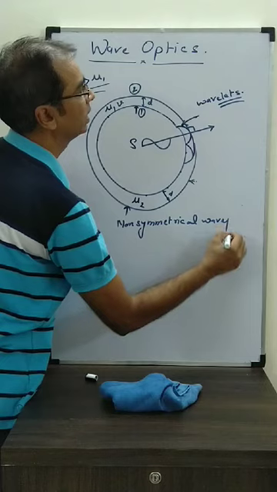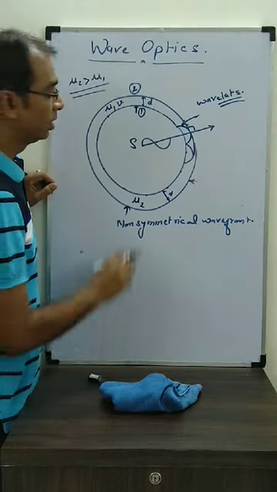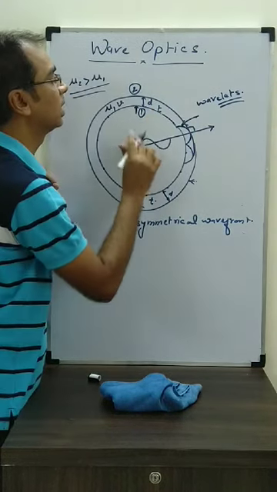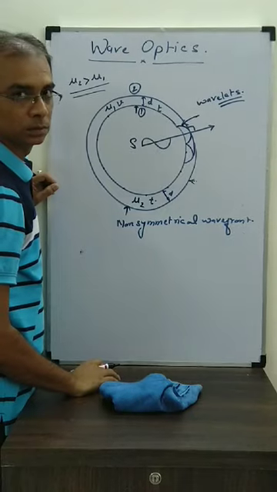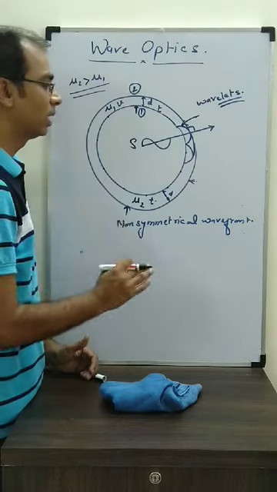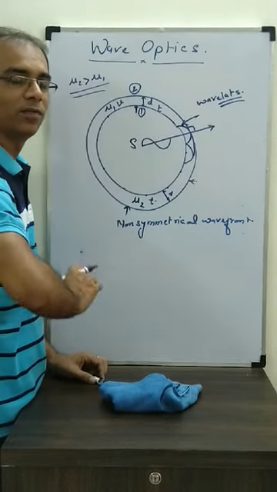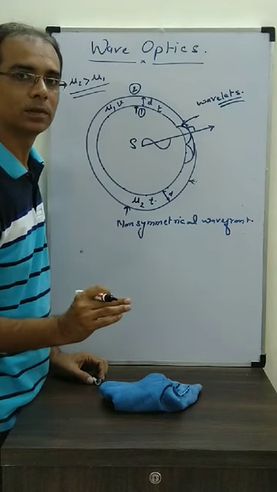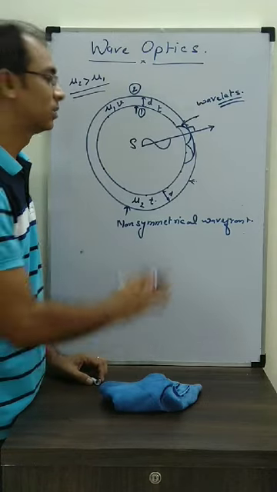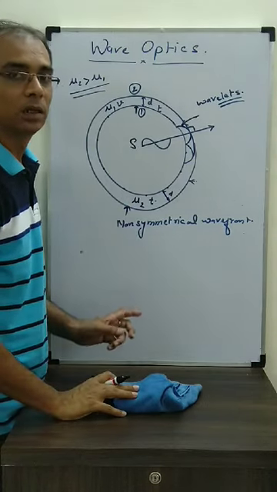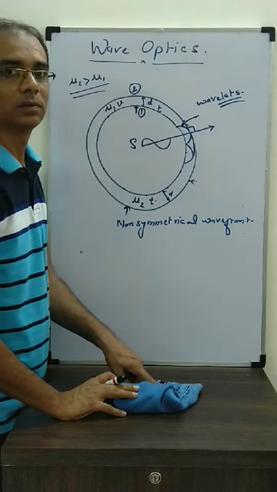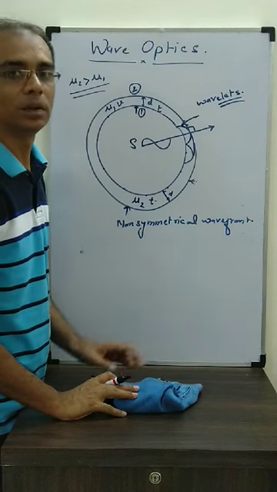Why? Because the speed of light is not the same. When the speed of light is not the same, then in the same time, the distance travelled here and here will be different. So even if the medium is not the same, the time taken by the wave to move from one wavefront to the second wavefront is constant. That is what Huygens said, and it was proved to be correct. That's why we have to remember that. Again, the time taken by light to move from one wavefront to the other wavefront is constant. It doesn't depend on the medium.